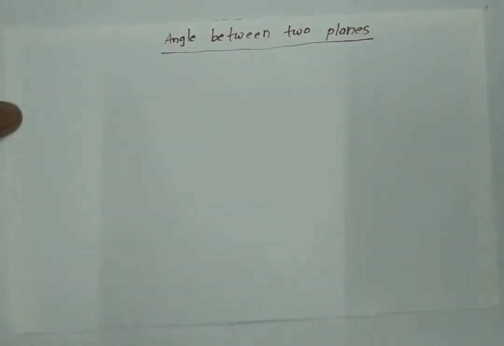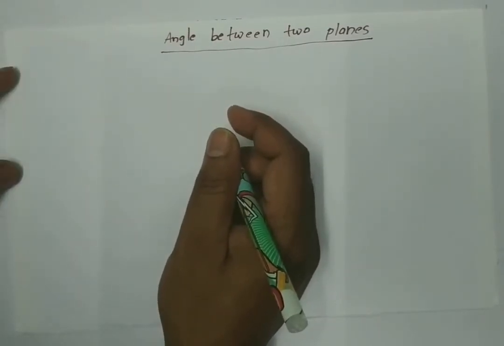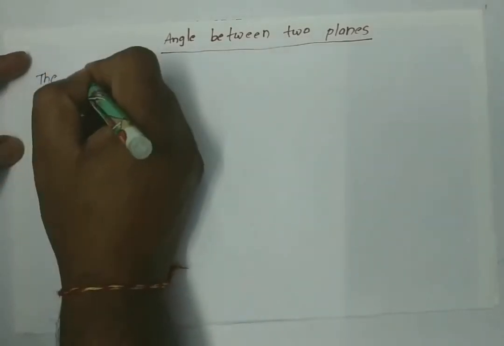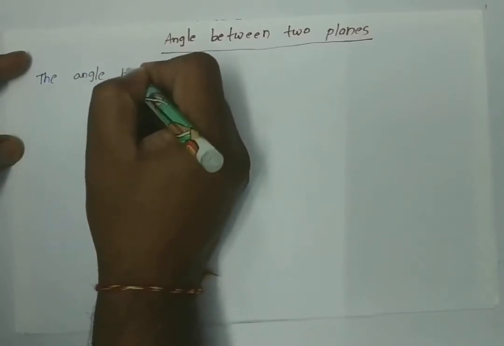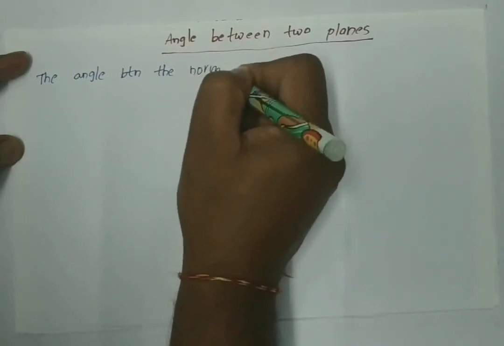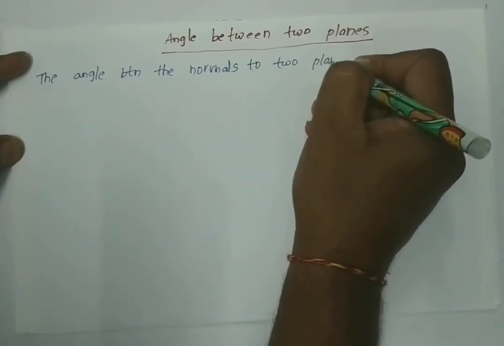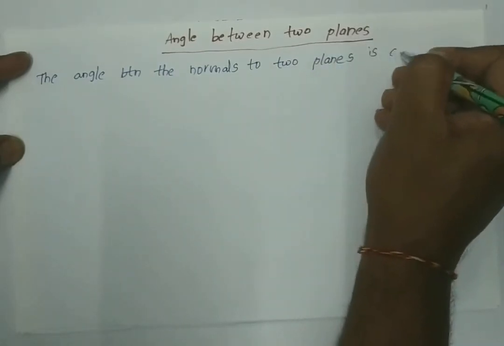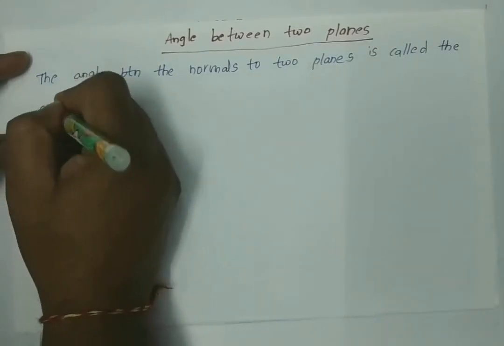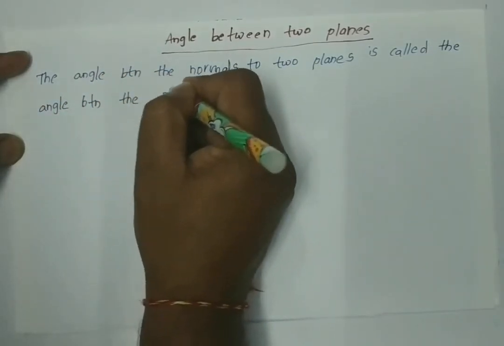Here the angle between the normals to the planes is called the angle between the planes.